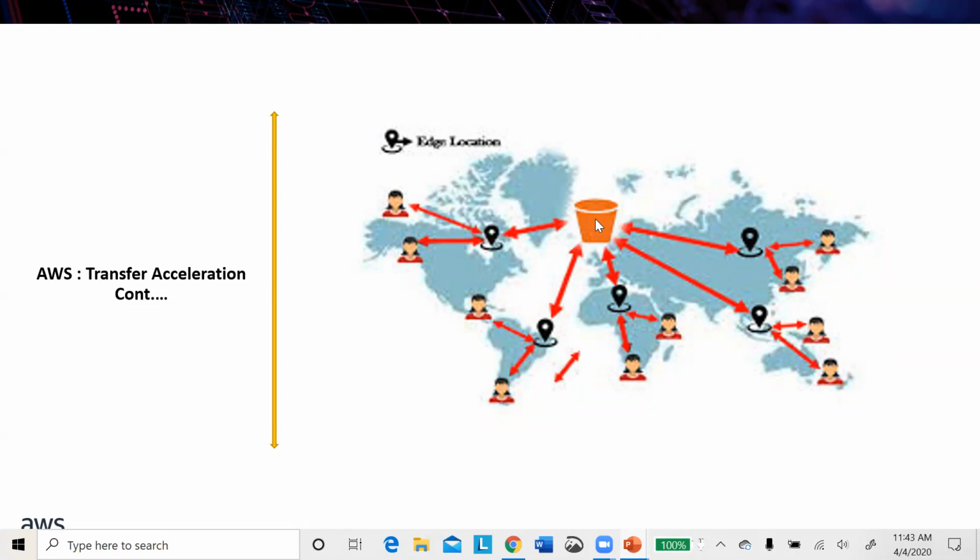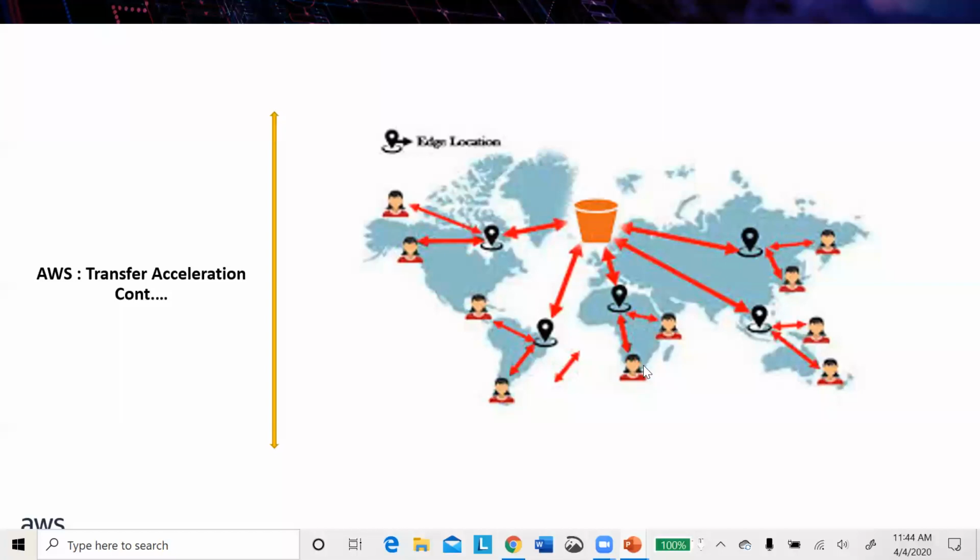Okay, consider as London. Then this video is transferred as fast as possible to this edge location. It's a caching mechanism here. So this edge location is caching that video and giving it back to this user. That means now this user is able to view this video. So the first-time transfer has been completed.